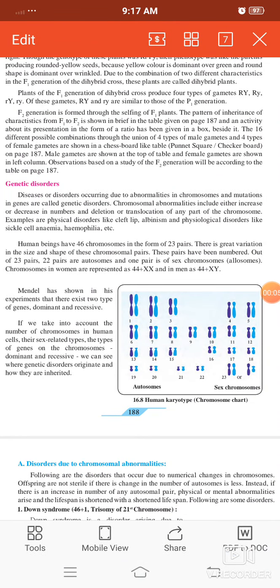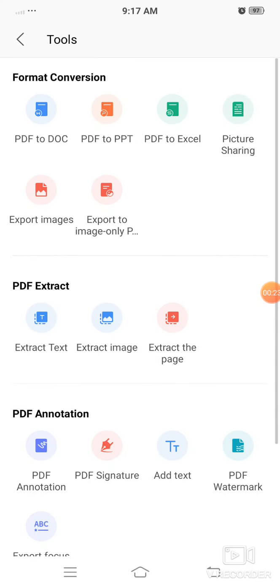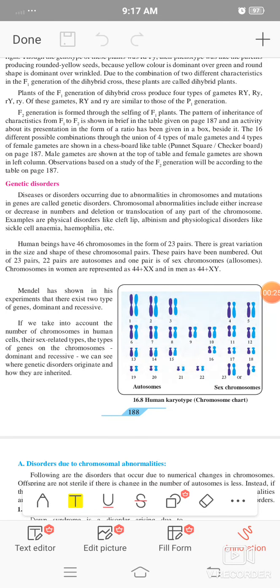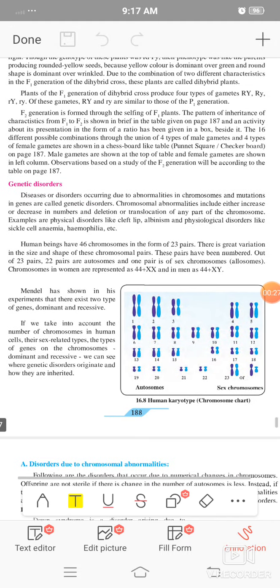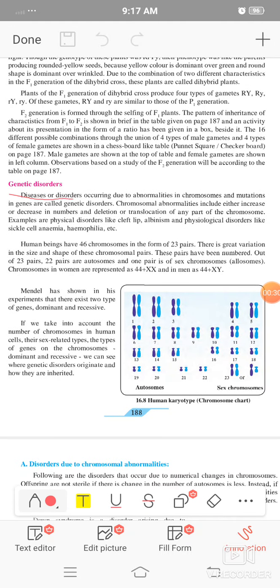Good morning, students. Today we are starting with the next point, that is genetic disorders. So genetic disorders means the abnormalities or mutations in the chromosomes are called genetic disorders. Here, the first sentence of the paragraph gives the definition: the disease or disorder occurring by the abnormalities in the chromosome and the mutations in the gene is called genetic disorders.